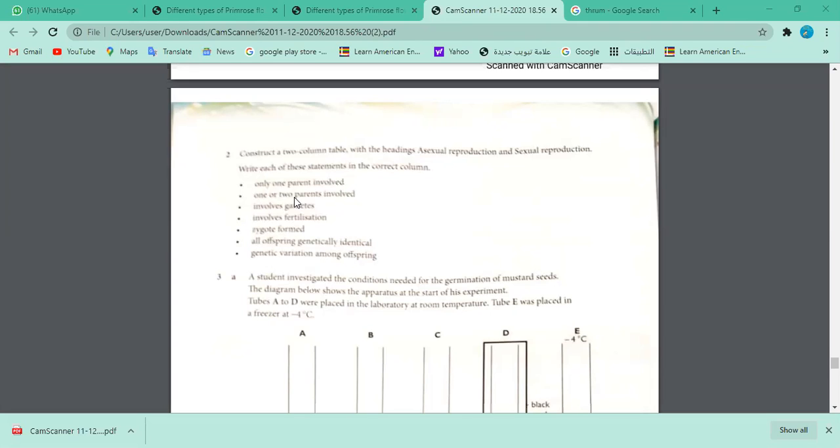So those organisms having both male and female gametes are called hermaphrodites. Remember hermaphrodites, like earthworms? So 1 parent can have both. That's why they say 1 or 2 parents. If one parent is a hermaphrodite, it has both. In plants, a flower also has male and female parts in 1 organ, right? It's not like humans. So that's why 1 or 2 parents. So it would go under sexual reproduction, not asexual reproduction.